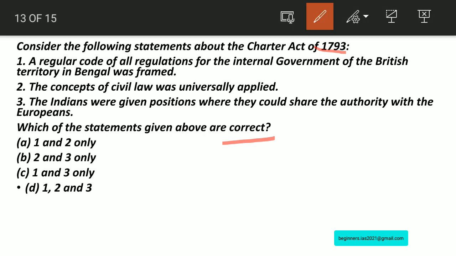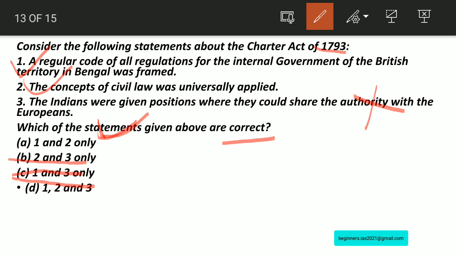Let us check with statement number 1. If you take Charter Act of 1793, this statement is right. And if you take statement number 2, yes, the concept of civil law was universally applied. Therefore, this statement is also correct. If you take statement number 3, the Indians were given positions where they could share the authority with the Europeans. No, this statement is wrong. Therefore, you can eliminate D, C and B. Therefore, the answer would be A, 1 and 2 only.